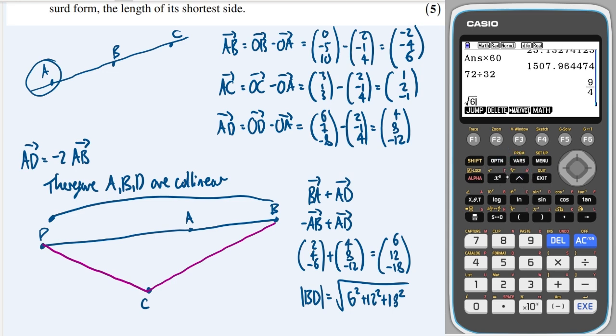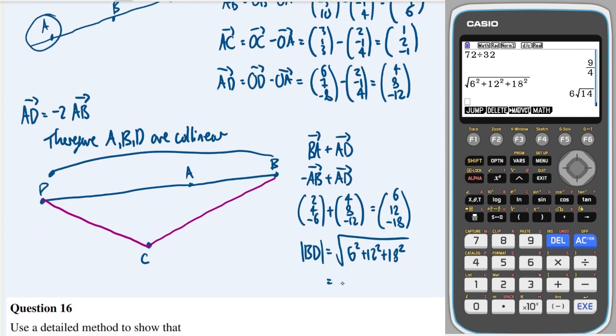So that is 6 squared plus 12 squared plus 18 squared, and we get 6 root 14. We'll grab some more space.